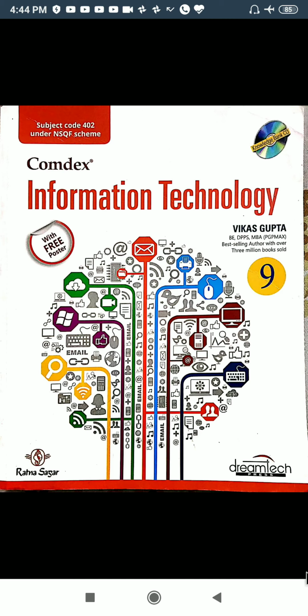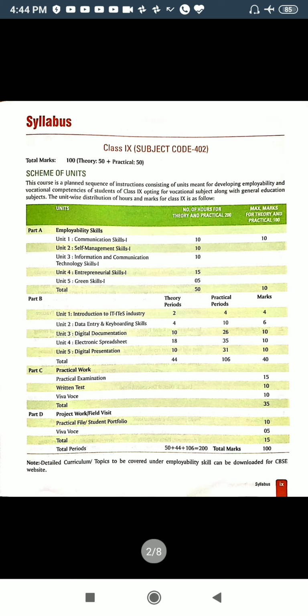This is the front page of our book. Let me discuss the weightage of marks first. The subject code is 402, and the name of the subject is Information Technology. The paper will be of 100 marks in total, from which 50 marks will be for the theory paper and 50 marks will be for your practical paper.